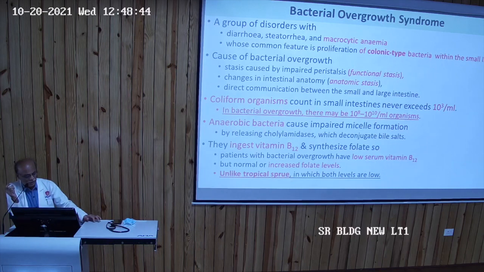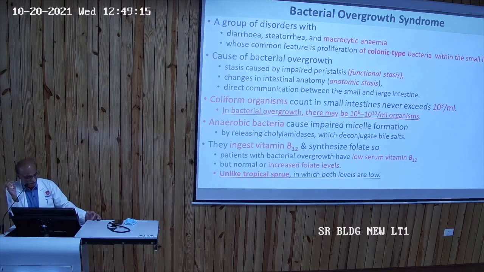It may be due to stasis caused by impaired peristalsis. There is functional stasis or anatomic stasis, because sometimes gastric surgery is undergone, or we are doing an anastomosis. Such patients may develop bacterial overgrowth syndrome. The coliform organism count in the small intestine never exceeds 10 to the power 3, but in these patients it may rise to 10 to the power 8 to 10 to the power 10.